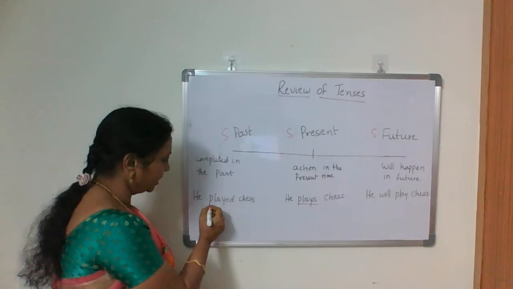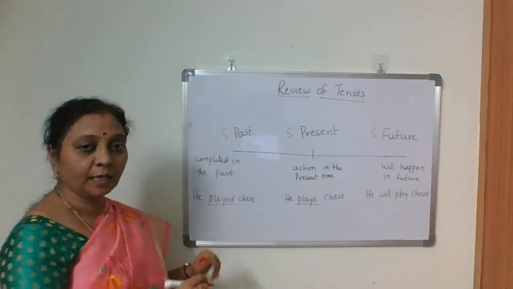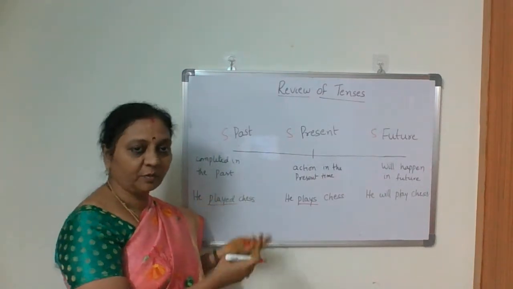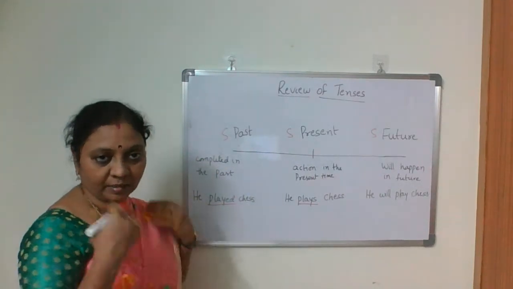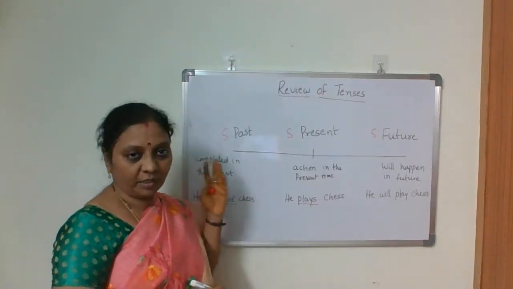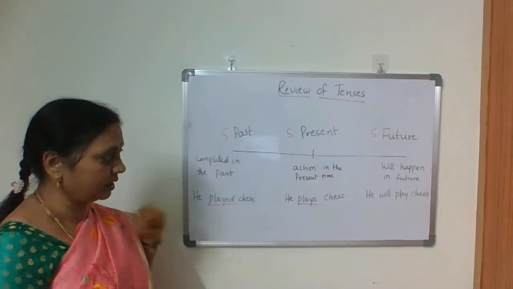He played chess. In this we use the middle one, V2 form we use. He played chess. In this case, yesterday, day before yesterday, last week, last month, last year, once upon a time, long, long ago, all these past words we use in this. These are the keywords in this tense.